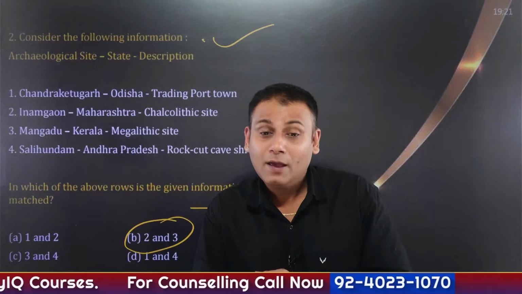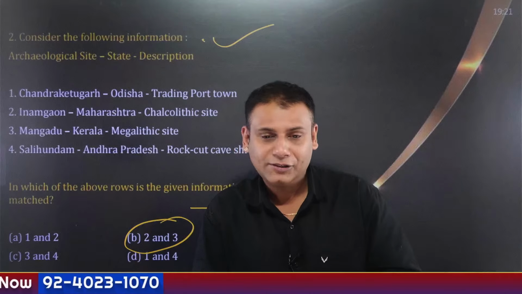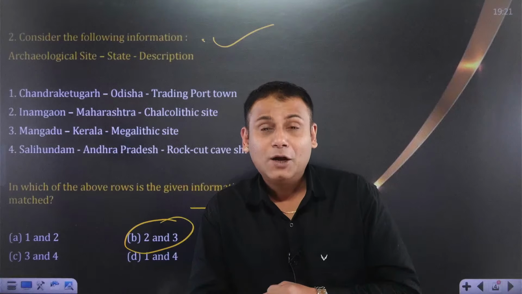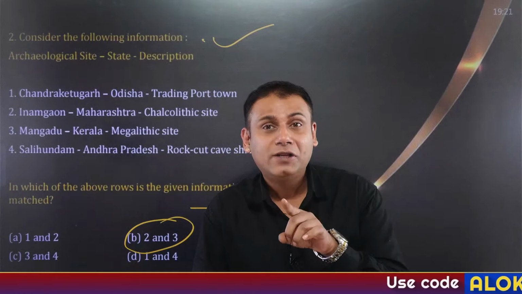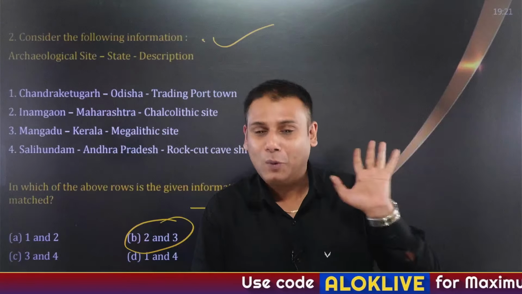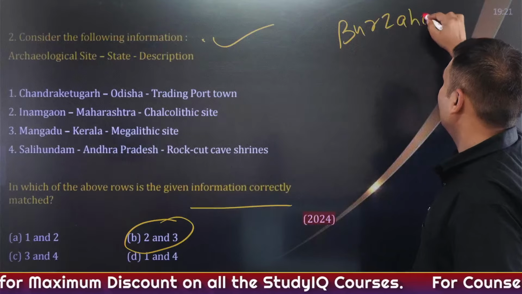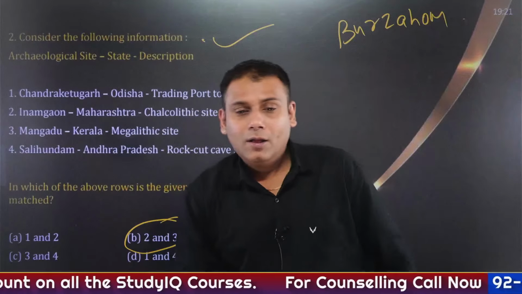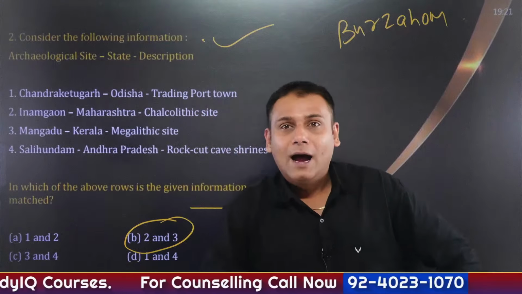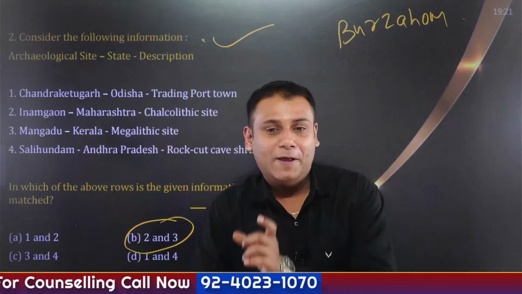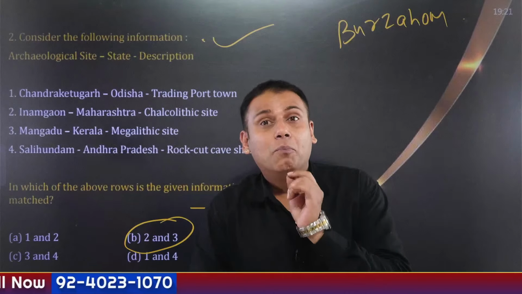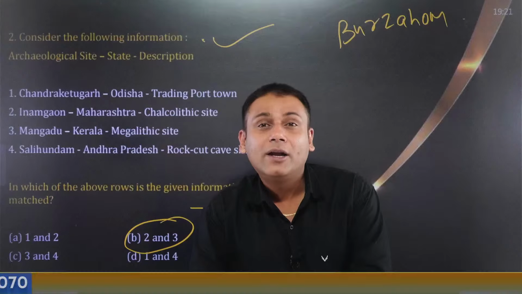Any guesses? Take a wild guess. I'm talking about a Neolithic site located in Kashmir, a very important one. Its name is Burzahom. Yes, Gufkral is there too. Burzahom. I have told you its meaning is bark of a birch tree. So Burzahom is a Neolithic site which is located in Kashmir.